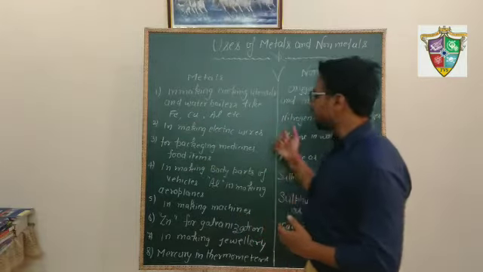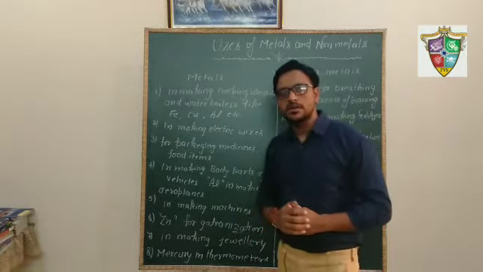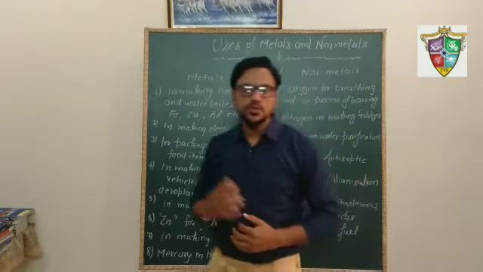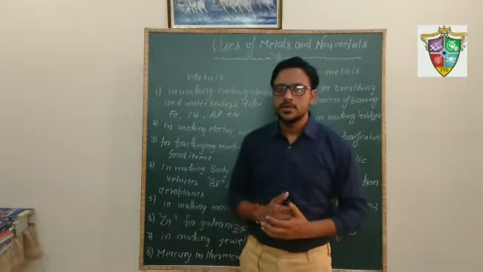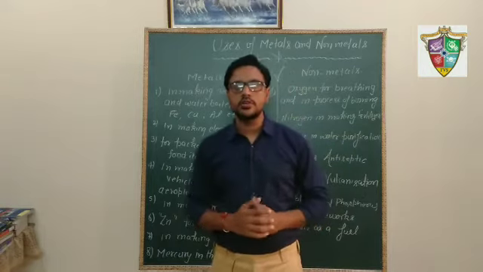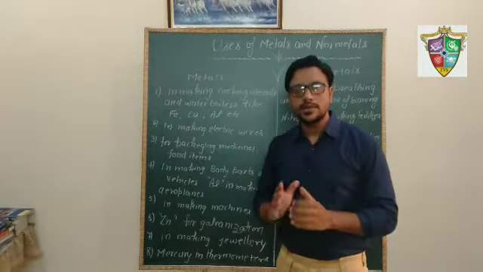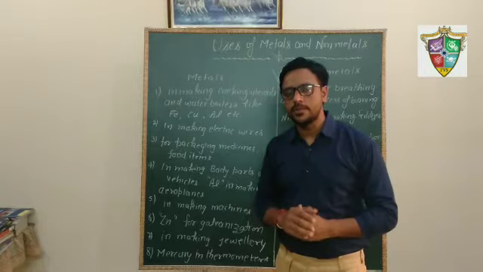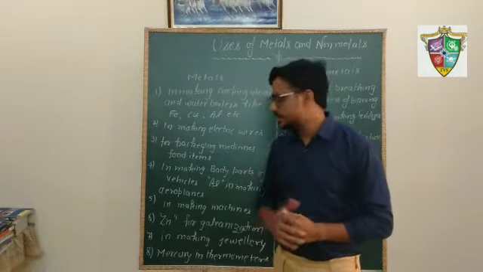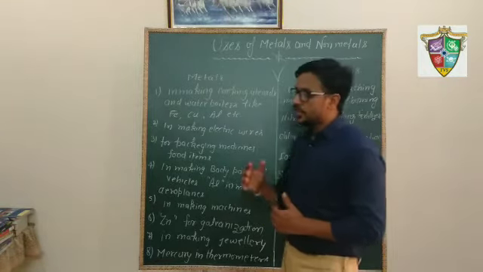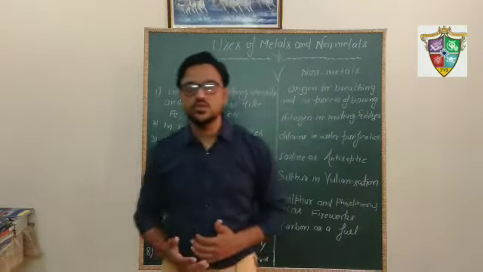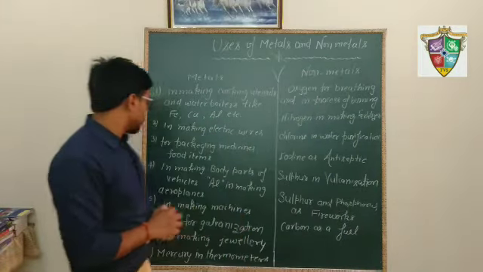In making electrical wires, we know copper and aluminium are used for making electrical cables because metals are good conductors of electricity. Some metals are used for packaging of food materials and medicines, like aluminium foil, which is used for wrapping our food.